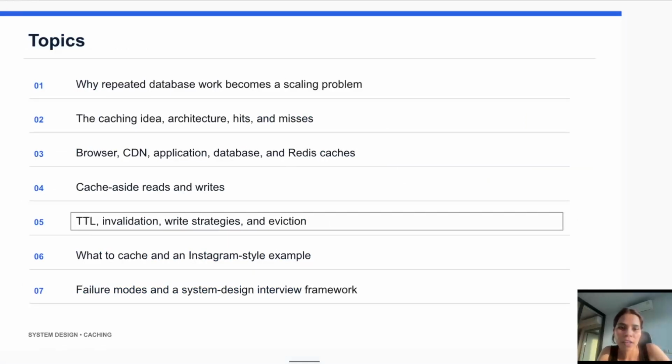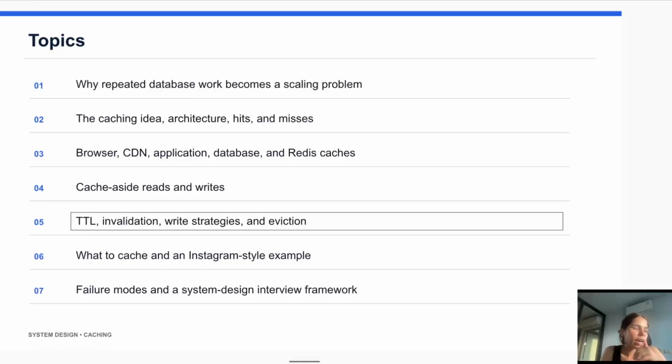We will understand why repeated database work becomes a scaling problem. What is caching, why it is used, architecture, cache hit and cache miss. We will also understand TTL, cache invalidation, cache writing strategies, and cache eviction strategies.